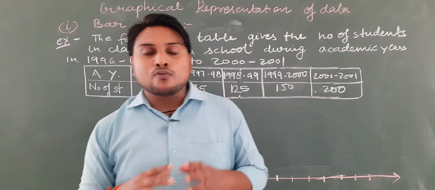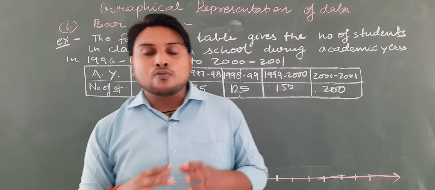Like in the session 1996-97, in class 9th 50 students were there. In 1997 to 98, the students of class 9th were 75. In 1998-99 it is 125, 1999 to 2000 it is 150, and 2000 to 2001 it is 200. Now the question is how we will represent it on the bar graph.